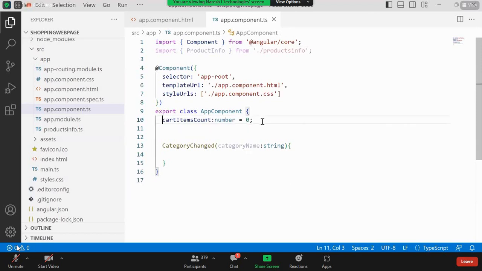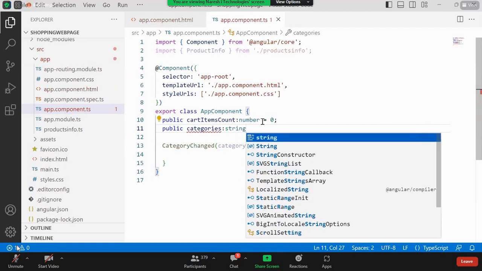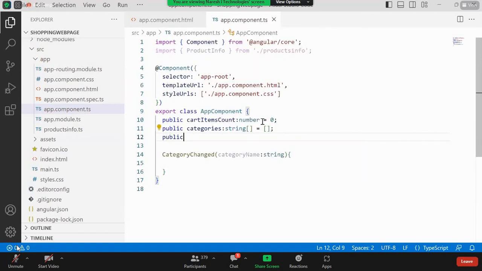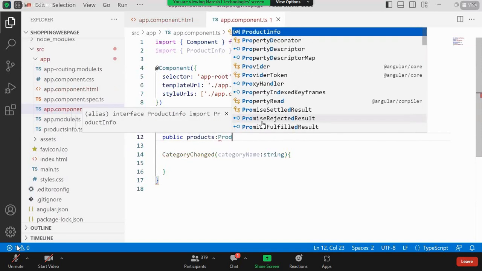Maybe if you wanted to create everything with the help of public, you can. Otherwise also it is not an issue, but I am habituated to go with public. And here I am using categories, and categories is of what type? It's a string array where I can initialize with an empty array. And after that, public products that we are having, and it is of what type?